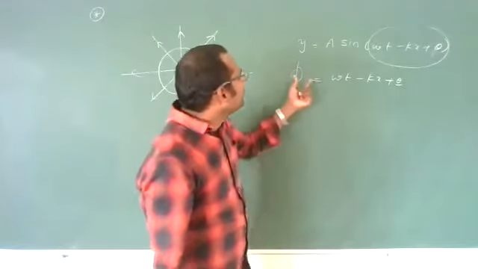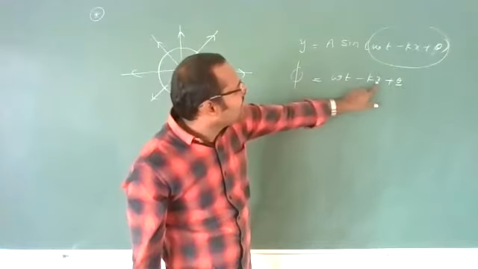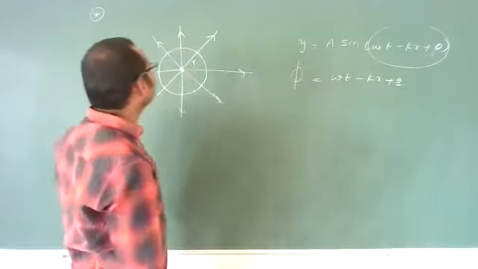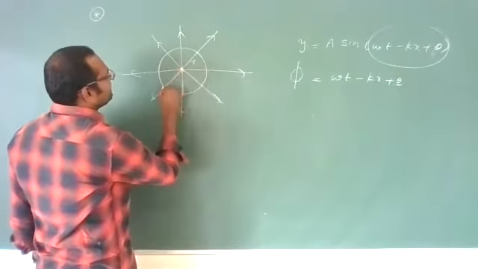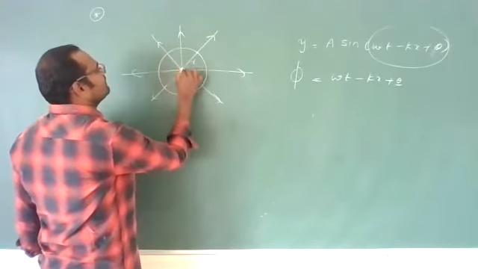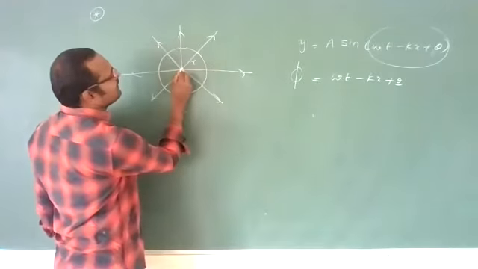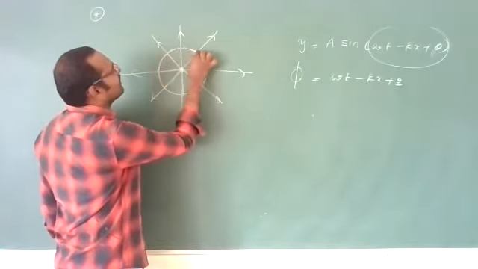The phase of all the particles will be the same when the x value, the distance, is the same. So from this point source, take the points which are at equal distance and collect them in a particular line.